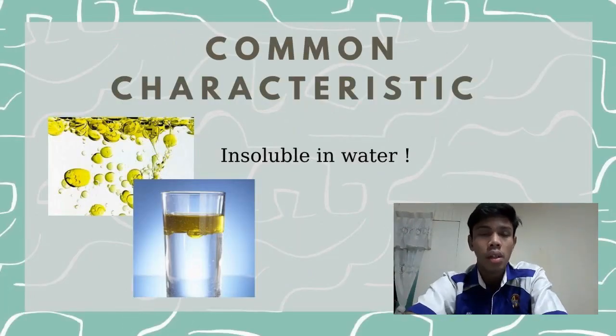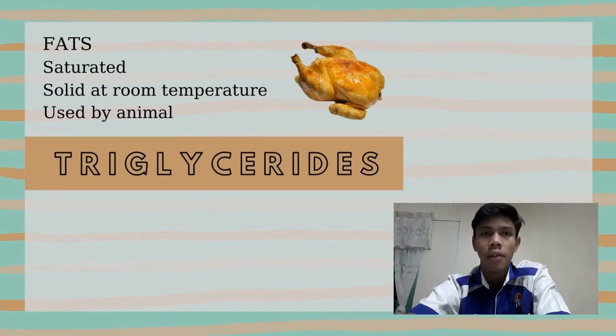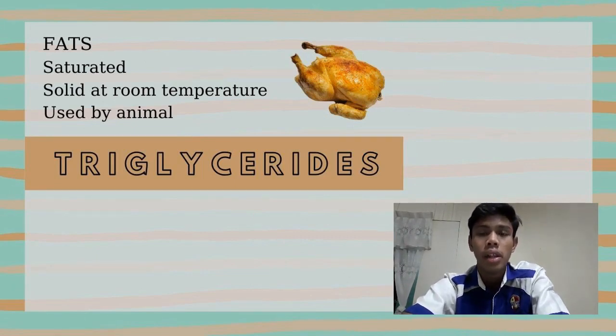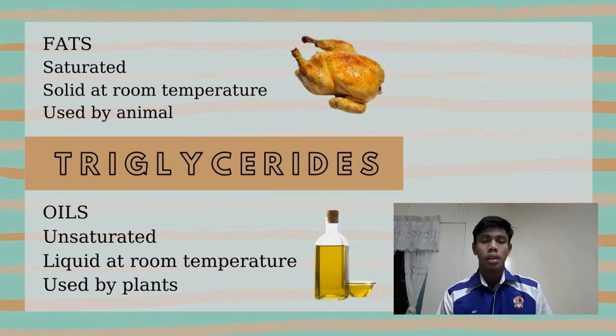So let's take a closer look at triglycerides. Triglycerides are fats and oils. Fats such as butter and lard are saturated fats. They are solid at room temperature and used by animals for insulation and long-term energy storage. Oils such as olive oil and palm oil are liquid at room temperature. They are used by plants for long-term energy storage.